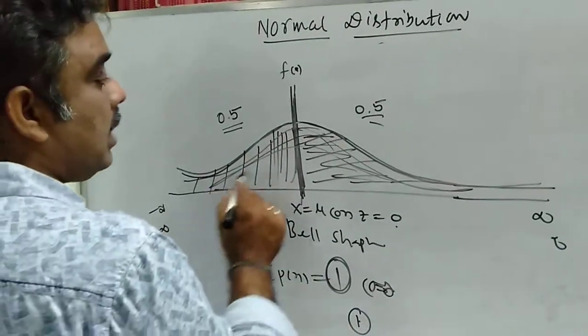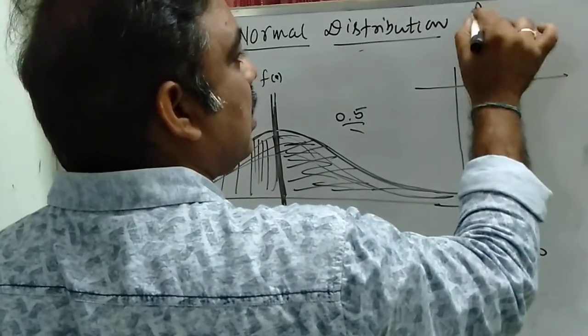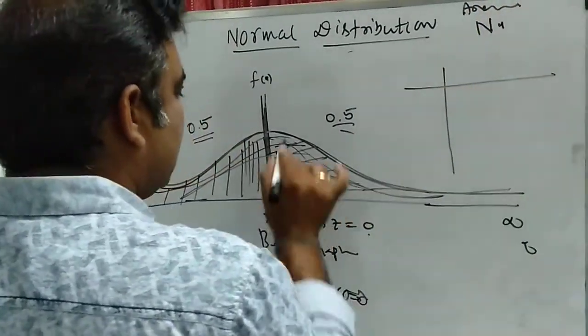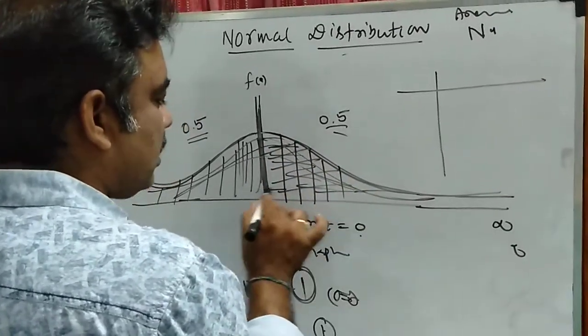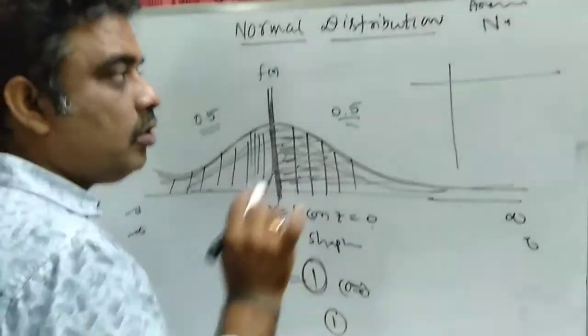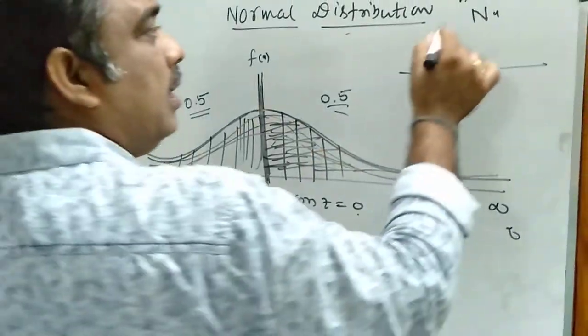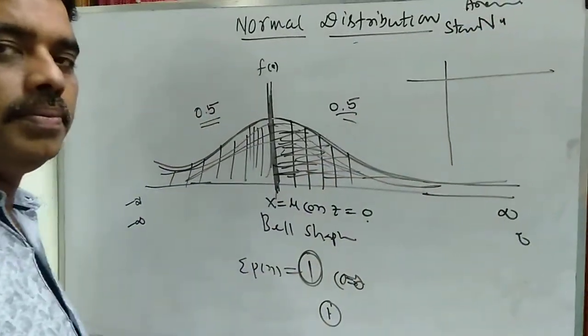So the areas under the normal curve are given in tabulated form, for x is equal to 1, 2, 3, 4, 5. You get the areas from 0 to 1, 0 to 2, 0 to 3, 0 to 4. Those values you can get from the tabulated values of the standard normal distribution.